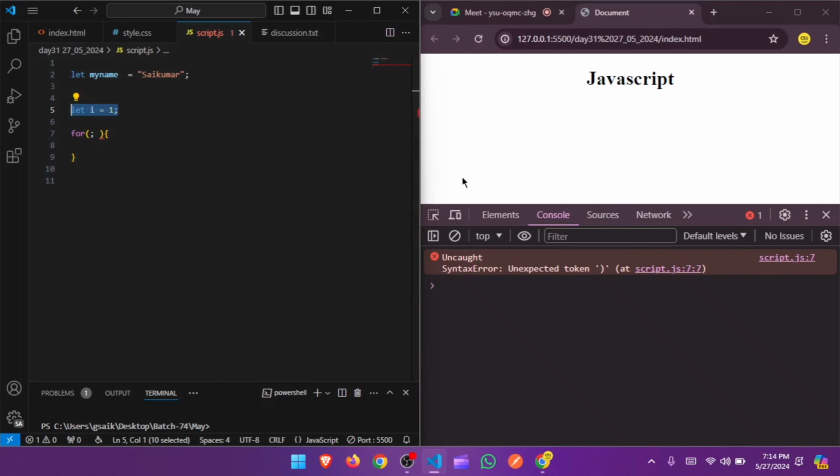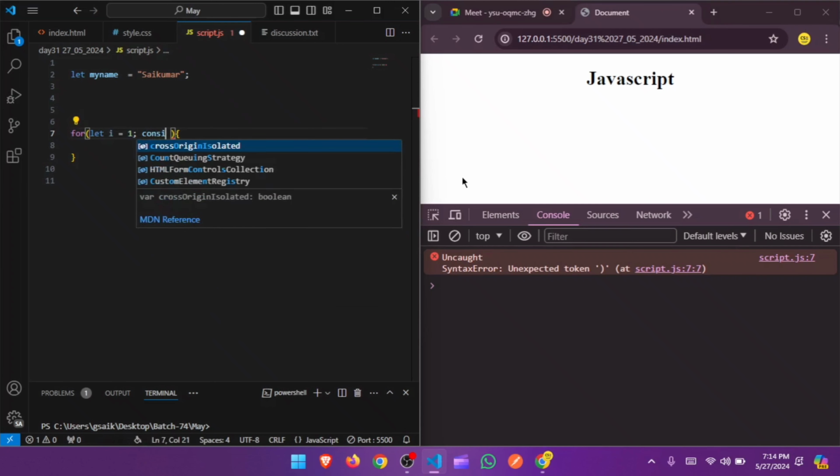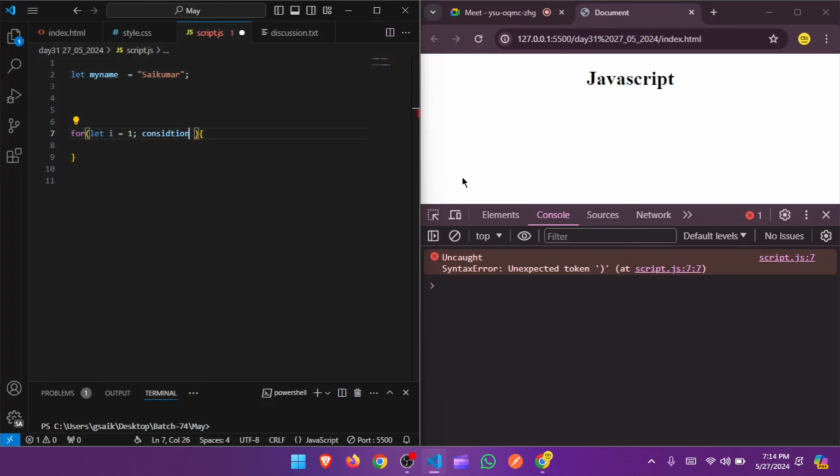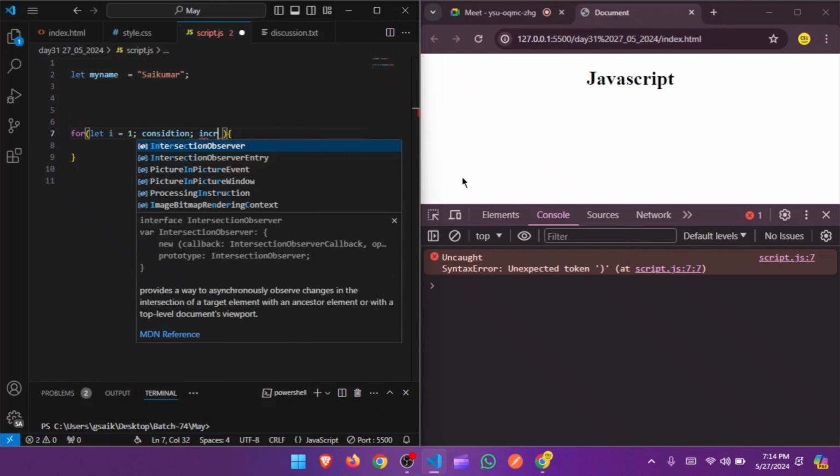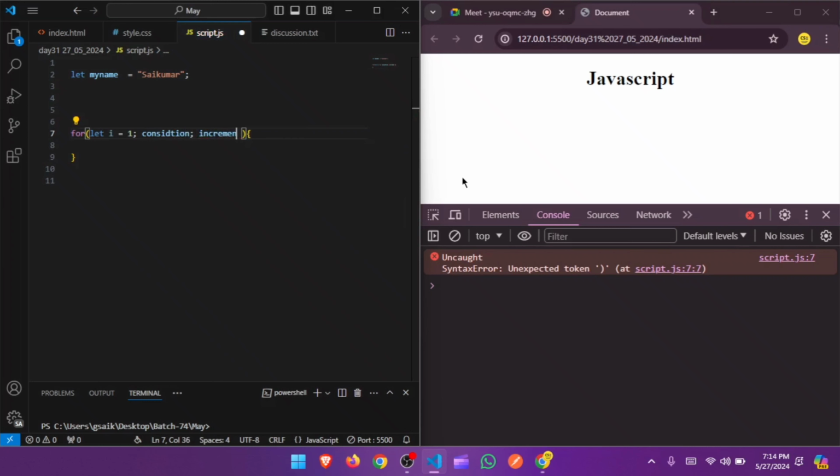Same thing, instead of taking on the top, we are taking over here. Same, let i equal to 0. It's like a variable only. Next here we are going to have some condition, guys. Later we are going to have something over here, the increment. Here we are going to have the condition, and after that we are going to have something called the increment.